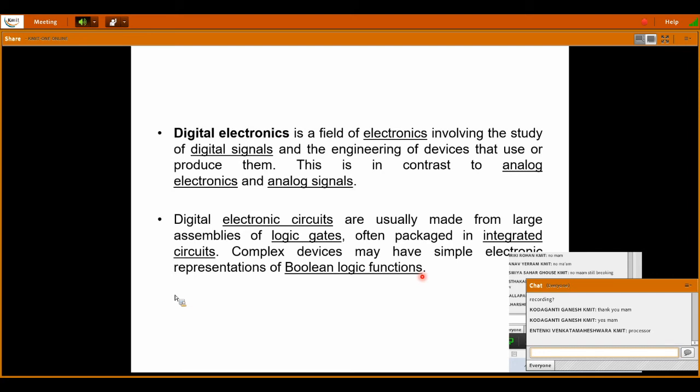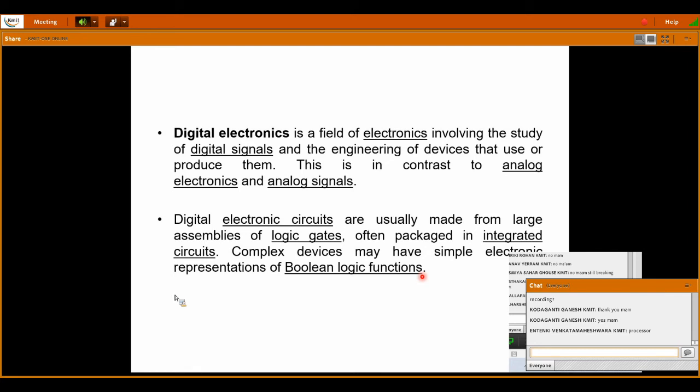Just go through. Digital electronics is a field of electronics involving the study of digital signals and the engineering of devices that use or produce them. And this is in contrast to analog electronics and analog signals. And next, digital electronic circuits are usually made from large assemblies of logic gates, often packed in integrated circuits. And complex devices have many simple electronic representations of Boolean logic functions.